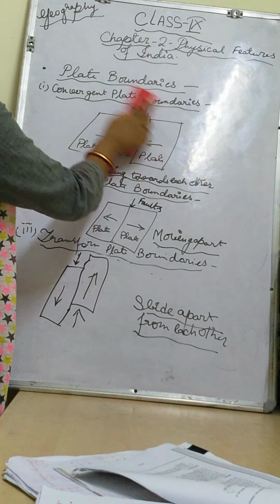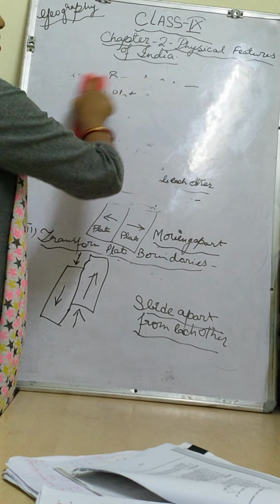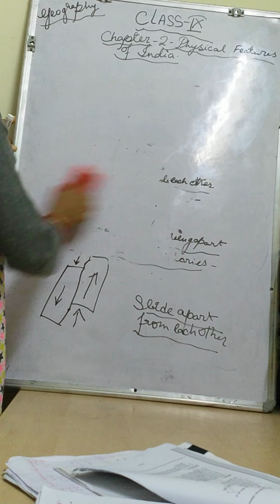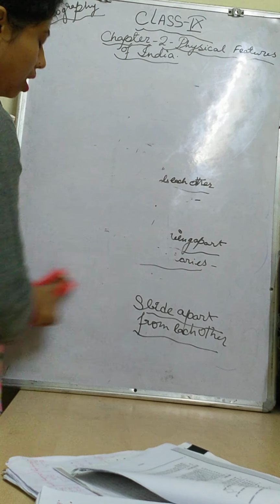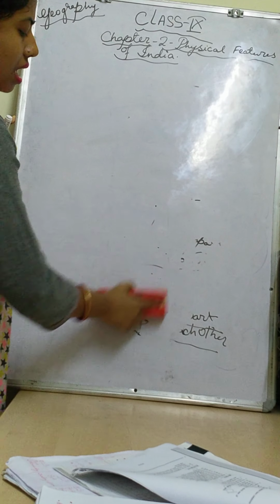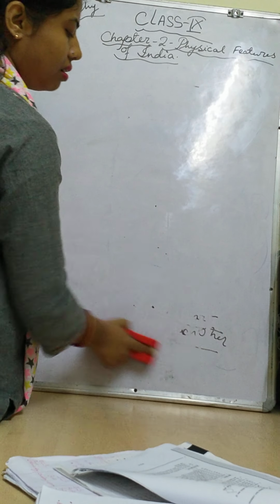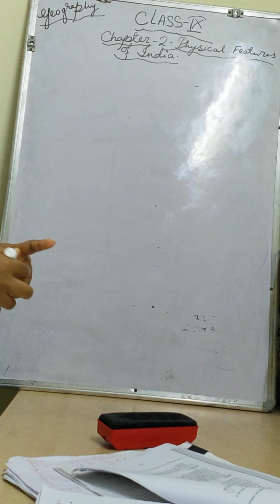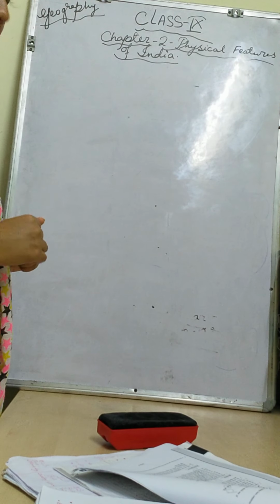Now I have told you about the plate boundaries. Now I will tell you about the continental drift theory, because these are all interconnected, children. And another thing I will tell you, this plate movement theory was put forward by Alfred Wegener in the year 1912 or so. The exact year has not been mentioned.